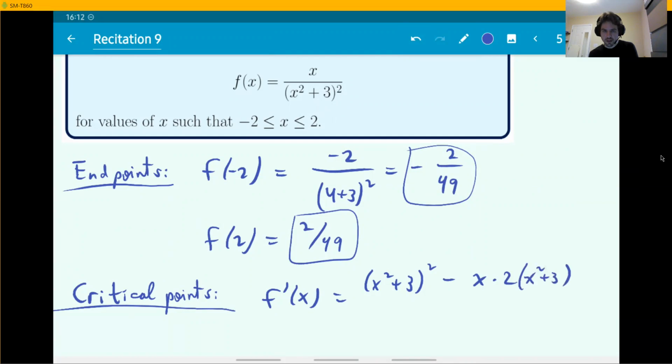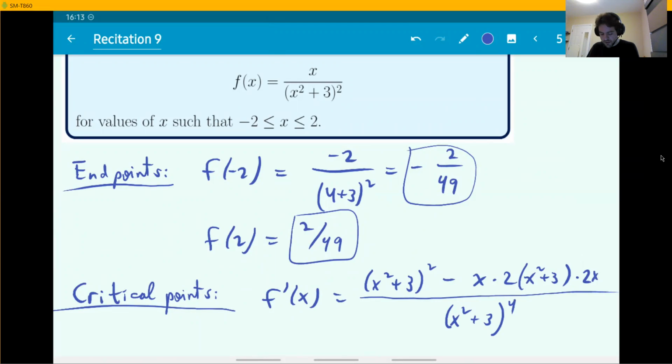And this gets multiplied by the derivative of the inner function, x squared plus 3. That is a 2x. The whole thing should be divided by low squared. All right, this is the derivative. You see that you're always going to be needing these derivative formulas. You should be very familiar with these at this point.